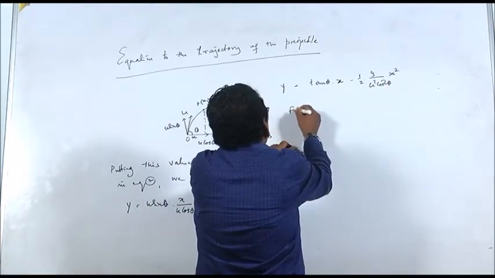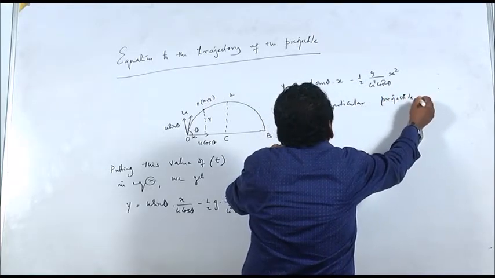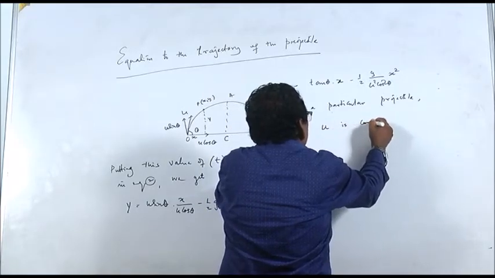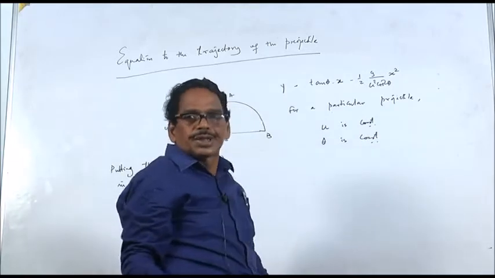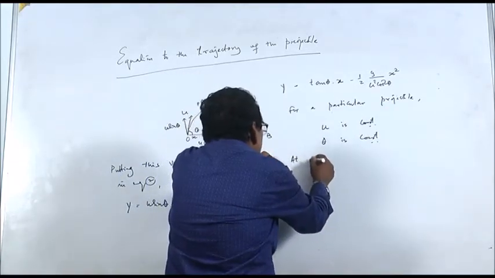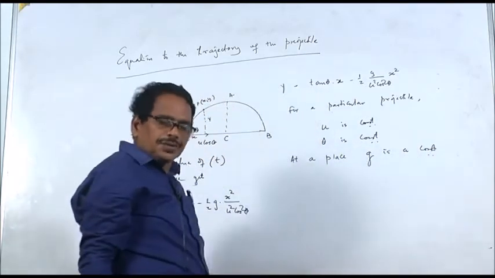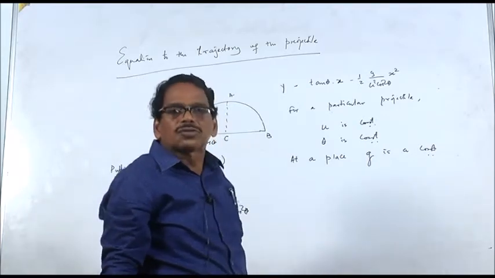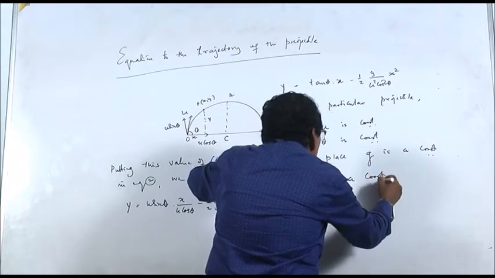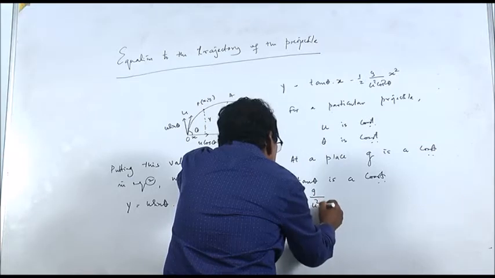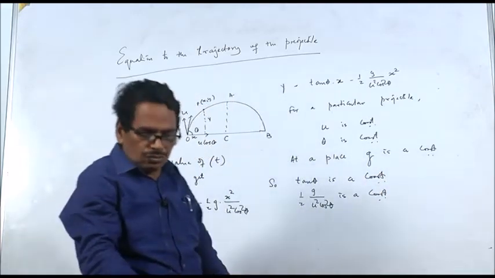For a particular projectile, u is constant, theta is also constant, and at a place, g is a constant.